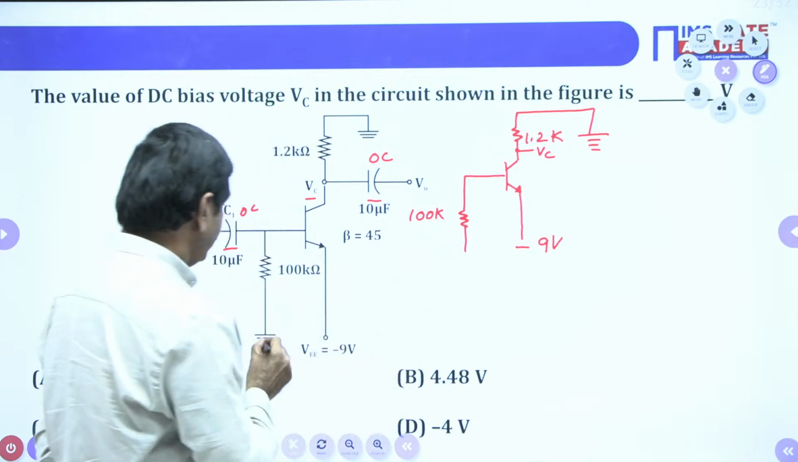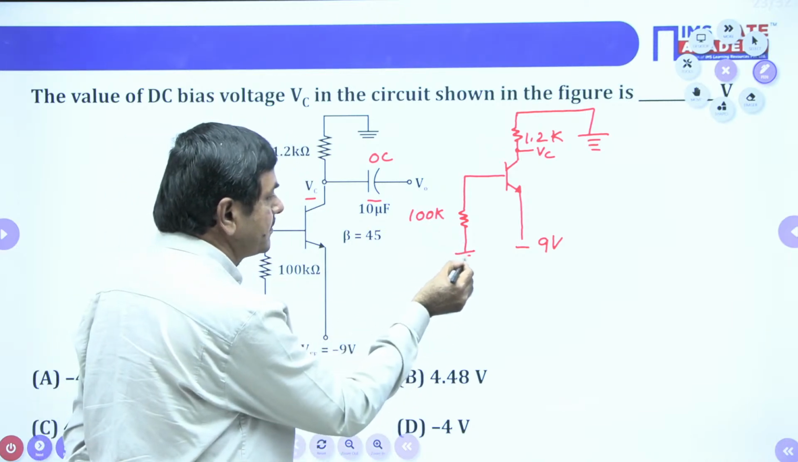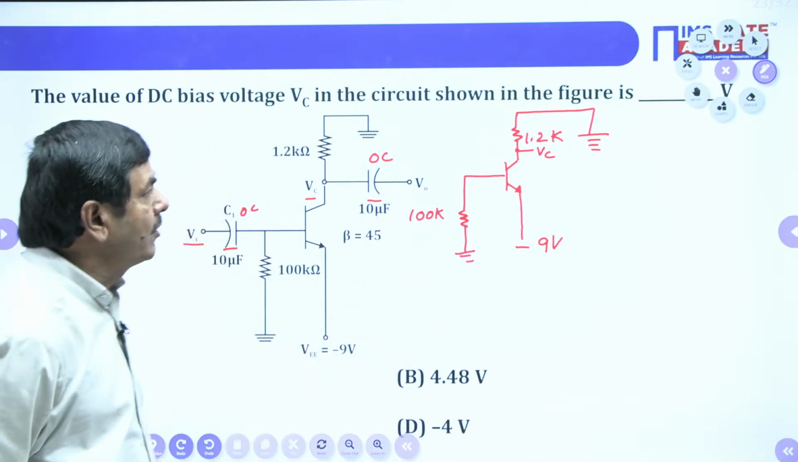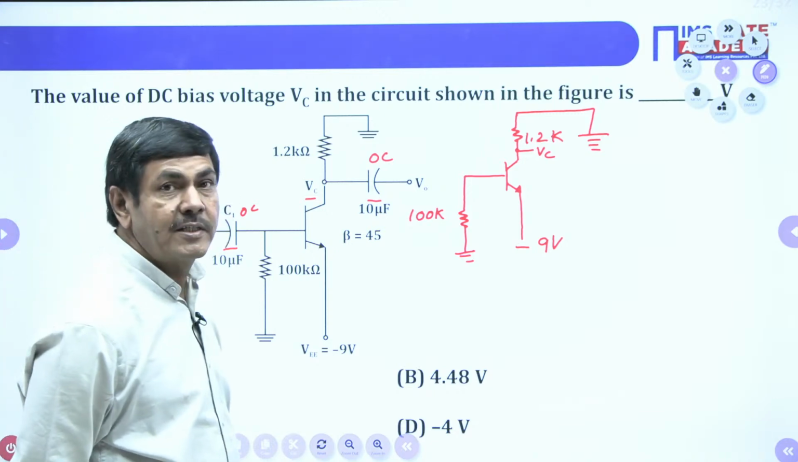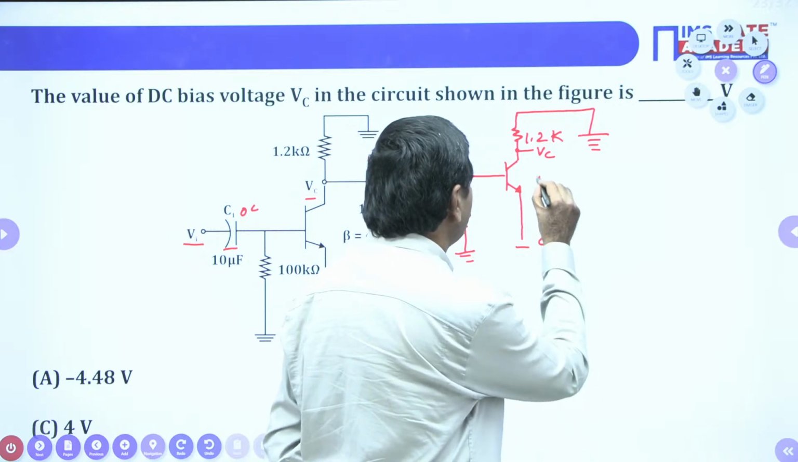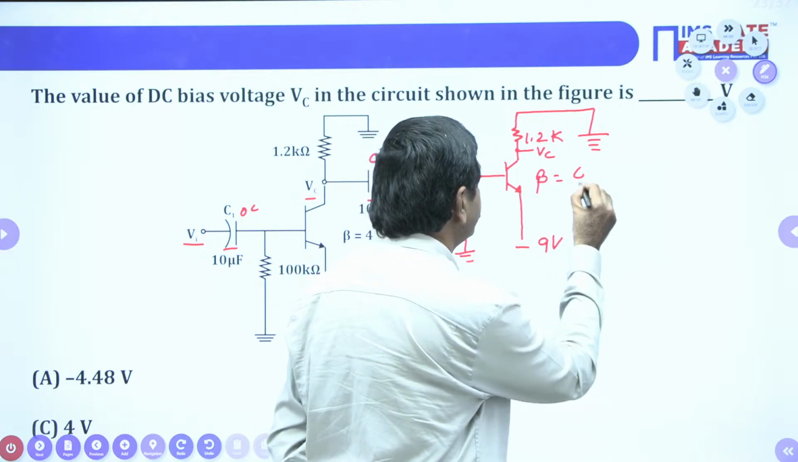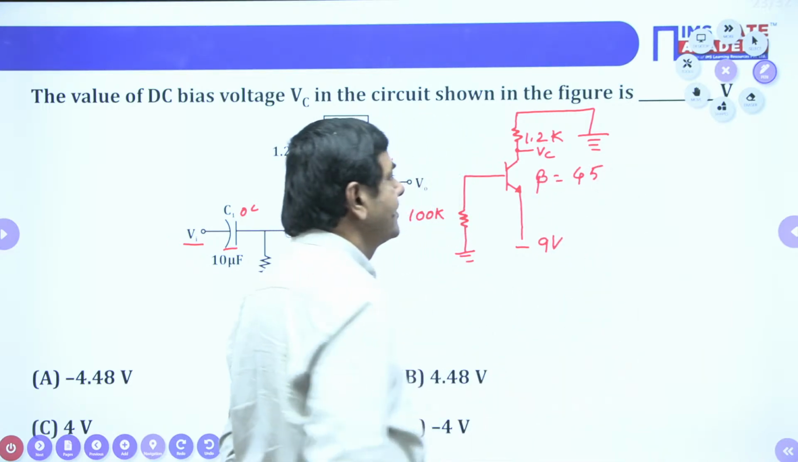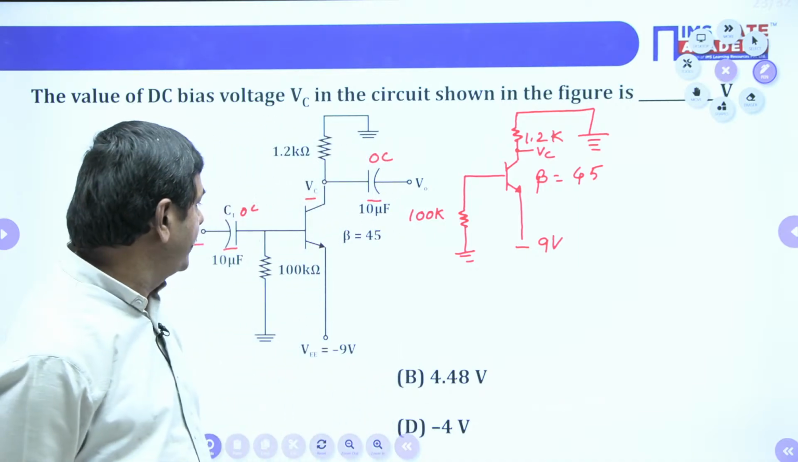100K is connected to the ground. This is connected to the ground. Finally, the network is formed. Here in the problem it is given beta equal to 45.